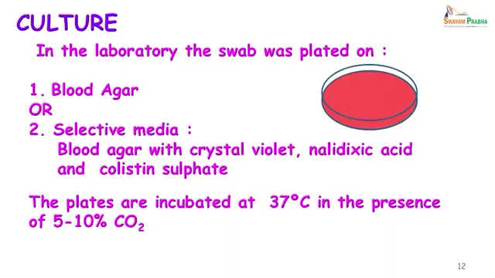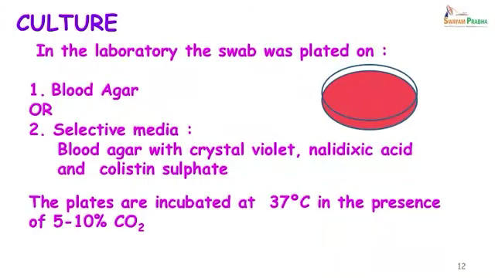On the same day in the laboratory, the swab was plated on blood agar and a selective medium. A selective medium which contains crystal violet, nalidixic acid and colistin sulphate, which tends to inhibit the growth of the other organisms present in the oral cavity.